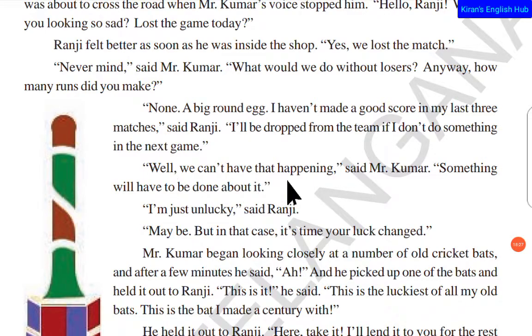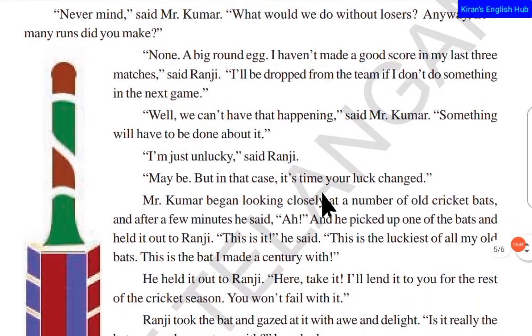Well, we can't have that happening, said Mr. Kumar. Something will have to be done about it. So Mr. Kumar said, how can they drop you from the team? That should not happen. We shall do something about it. We shall plan something, he said.